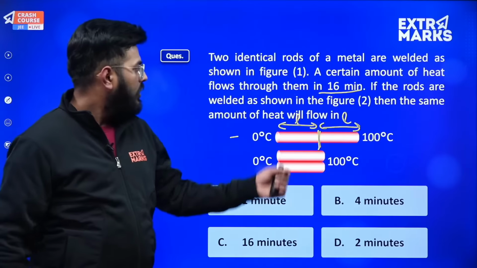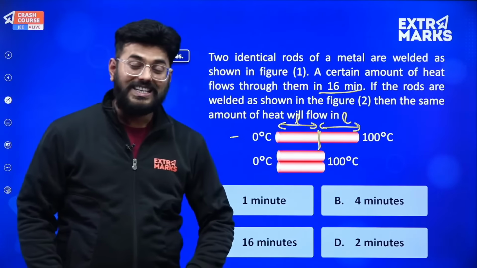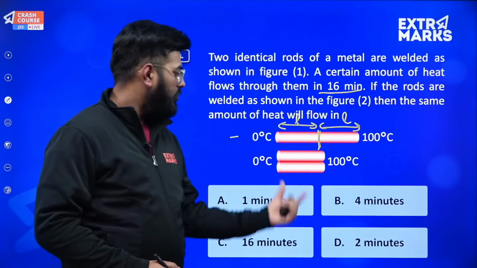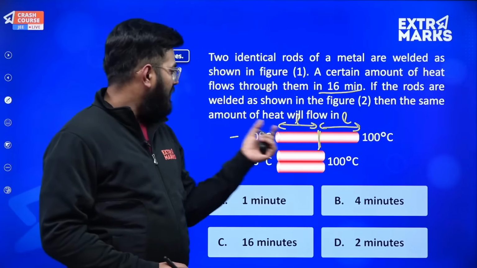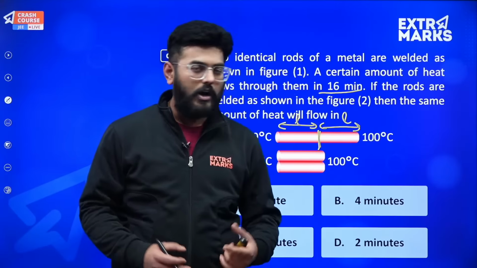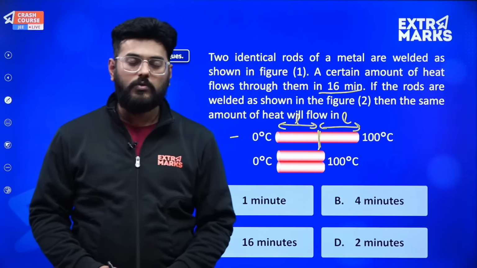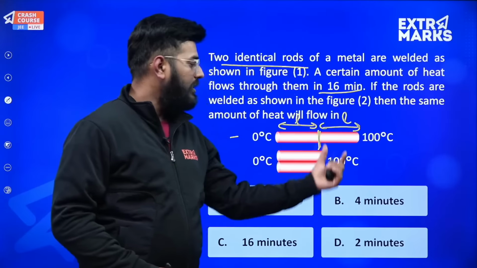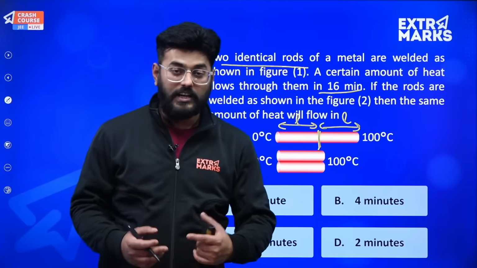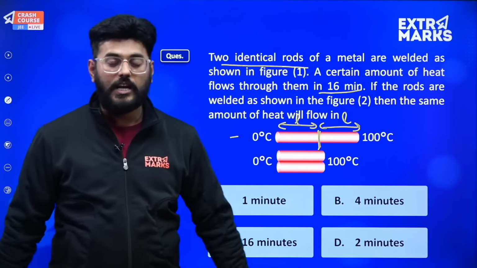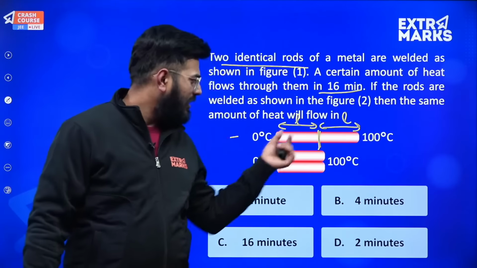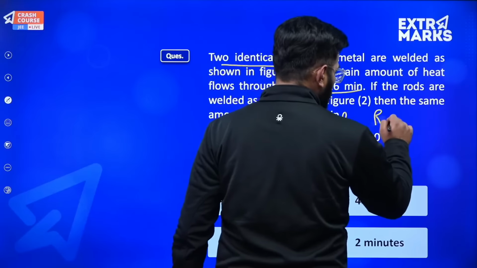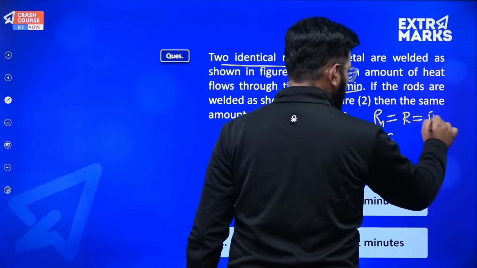Okay, no problem. So a certain amount of heat flows through them in 16 minutes. If the rods are welded as shown in figure 2, so this is probably figure 2, then the same amount of heat will flow in how much time? We need to find out what will be the value of time. And since they are given as identical rods, that means their lengths are same, their mass are same, and even their thermal conductivity are same. So what I can finally deduce is that the individual resistance will be same. That means R1 will be equal to R, and that will be equal to R2.